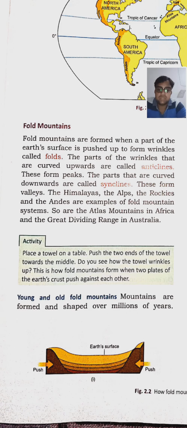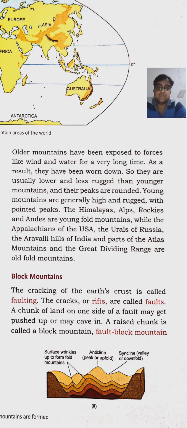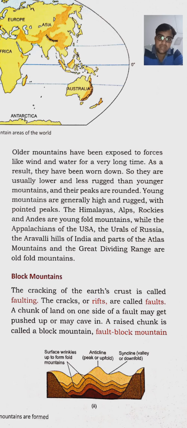Mountains are formed and shaped over millions of years. Actually, it takes millions of years to form a mountain, means they attain their height over a great many years. Older mountains have been exposed to forces like wind and water for a very long time. These are the forces of nature, water and wind. They keep on rubbing the mountains. So the mountains which are very old have been rubbed by wind and water, and these are known as the weathering agents also.